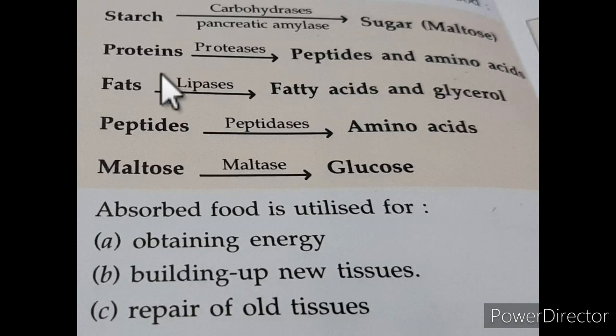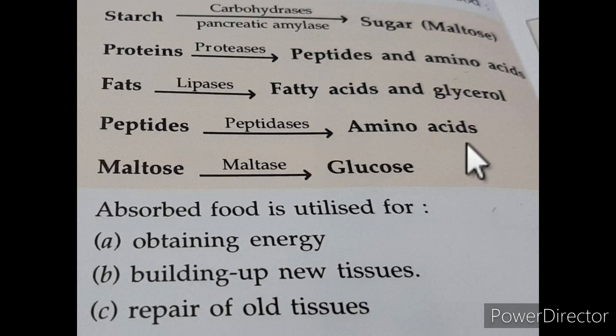So students, this is starch, a carbohydrate; pancreatic amylase converts it into sugar, maltose. Protein, a complex compound, with the help of proteases enzyme is converted into peptides and amino acids. Fats are converted into fatty acid and glycerol in the presence of lipase enzymes.